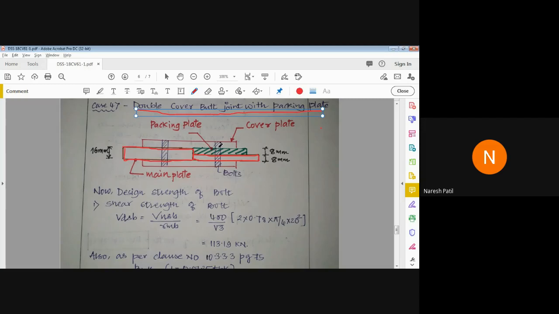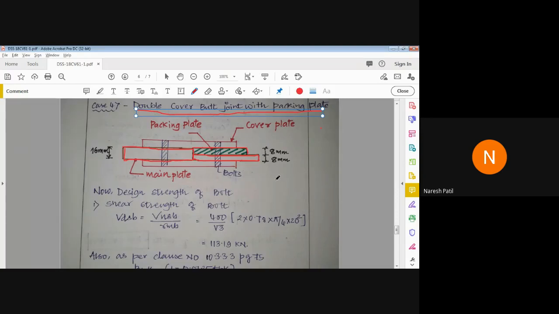To fill that gap, packing plate is used. So this is a packing plate. To fill that gap, the packing plate is inserted in that. So only that is a change here.